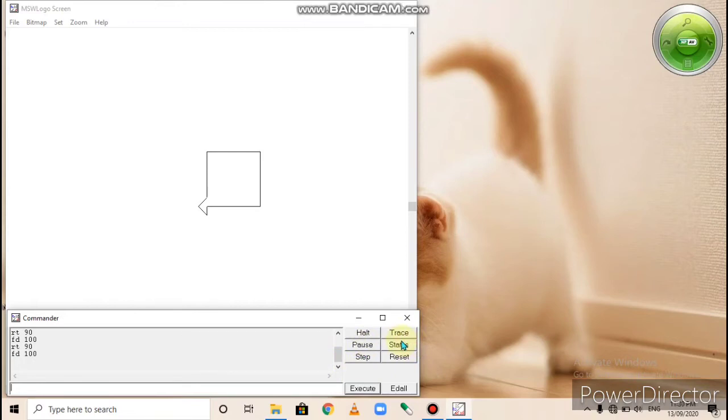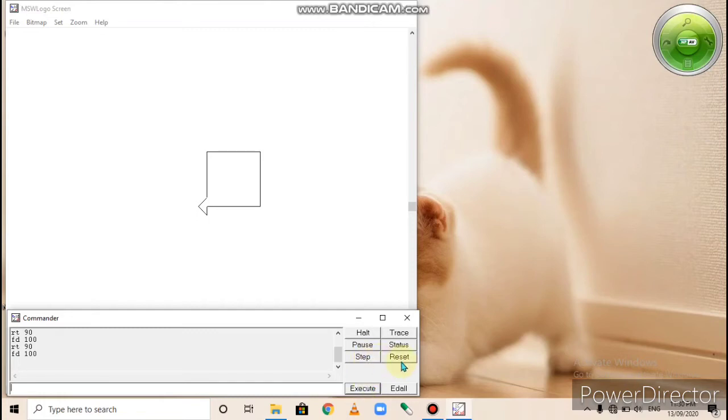These buttons are known as control buttons. Some of these buttons are frequently used. First is the reset button. This is the reset button.